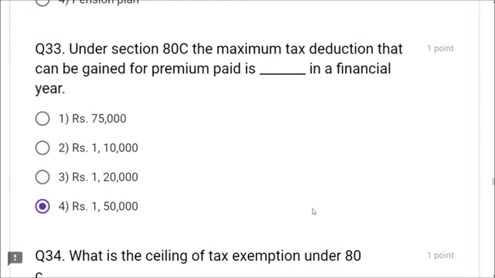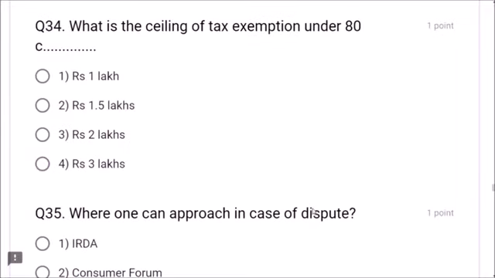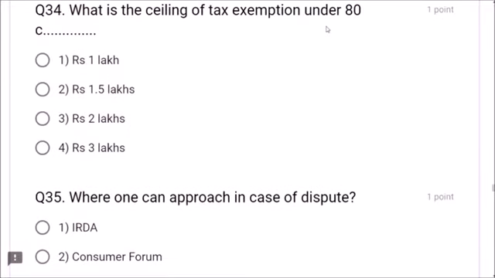This is the correct answer. This question can be asked in another form. What is the ceiling of tax exemption under 80C? Here also the answer is the same, 1.5.